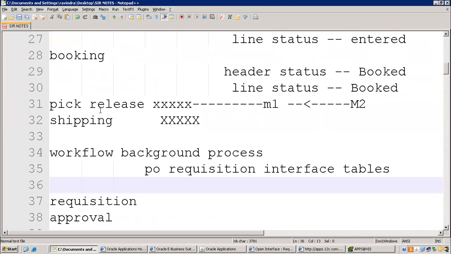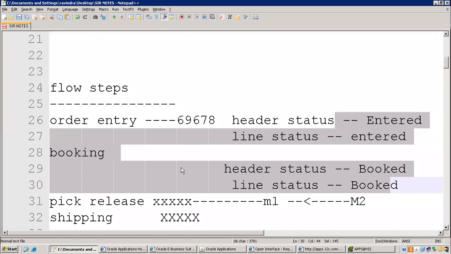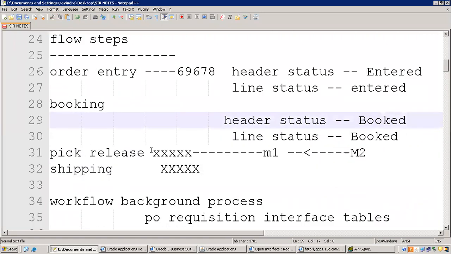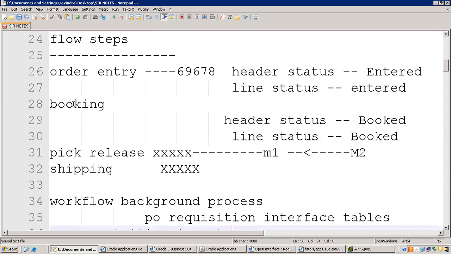Okay, now again we have to repeat all the steps. All the steps, in the sense, from order entry onwards, quickly. We don't need to see all this, entered, booked. No need to see. It will be passed on to you. Entry, booking, and then the workflow background process, requisition import. The program name is requisition import. Overall, 4 steps will follow, quickly again.